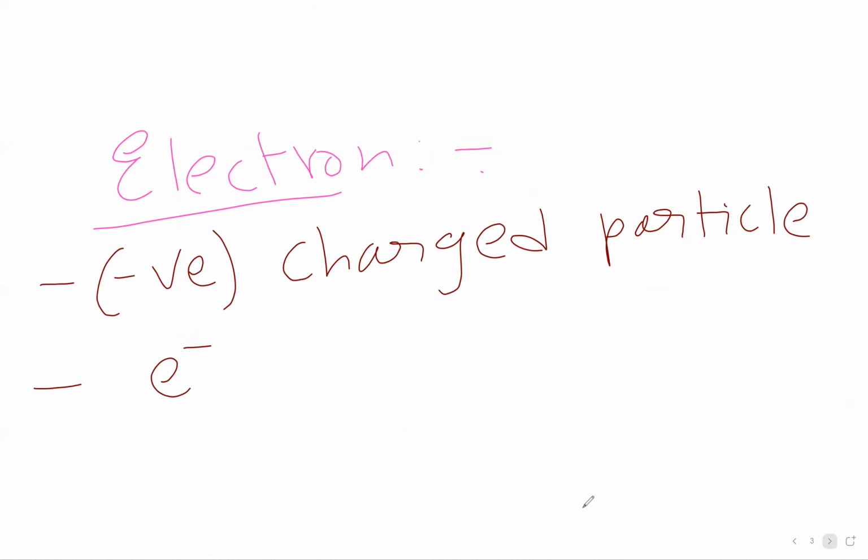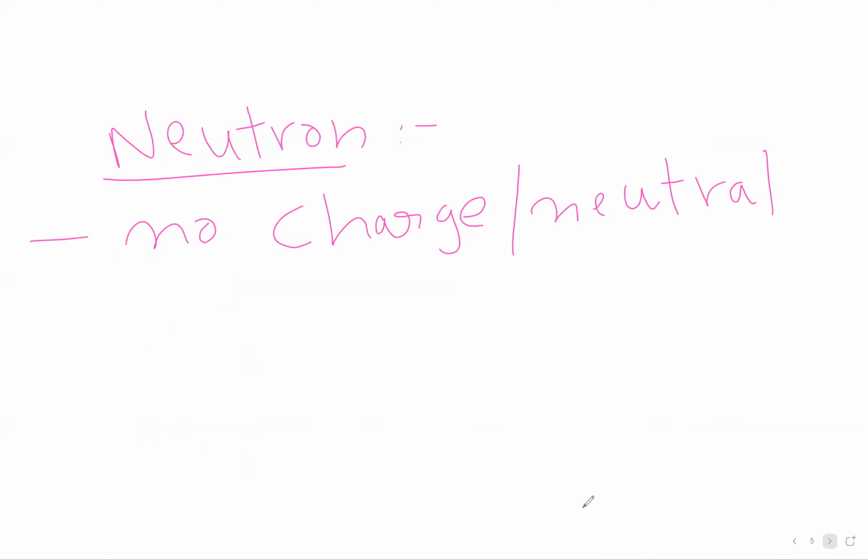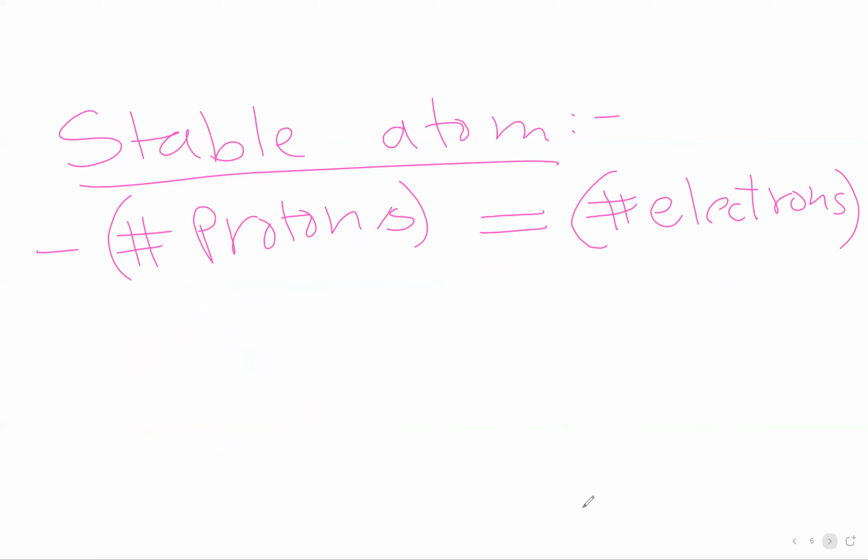Electrons are negatively charged, like we previously discussed, and are represented as e minus, e with a minus on top. Next we have protons that are positively charged, and this is how they are represented, and neutrons have no charge, or are neutral. So what is a stable atom?